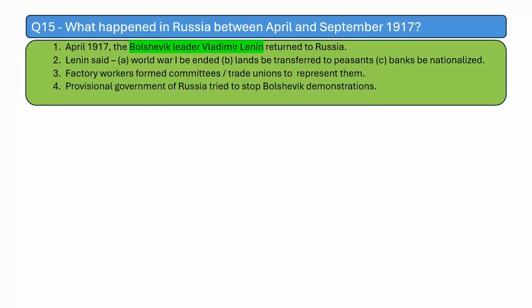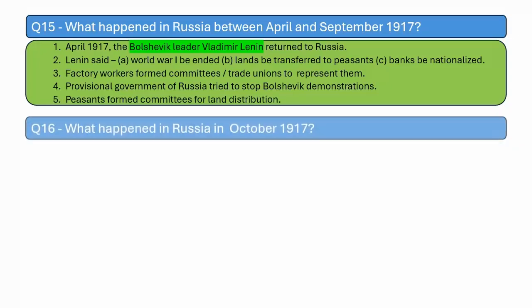A provisional government in Russia, which was there to look after Russians after the Tsar, tried to stop the Bolshevik demonstrations, but they were not successful. Peasants also formed committees for land distribution.